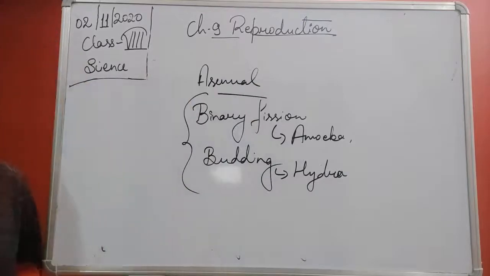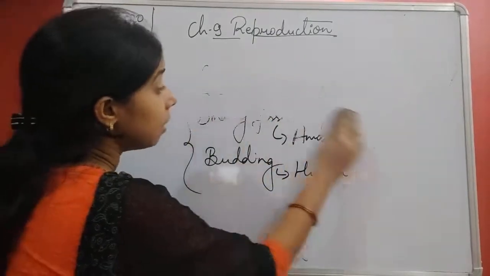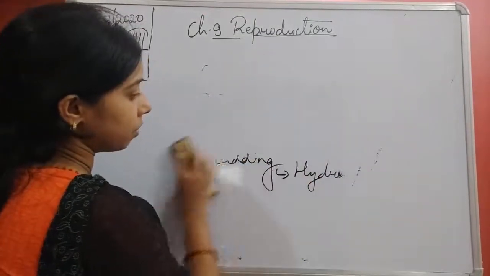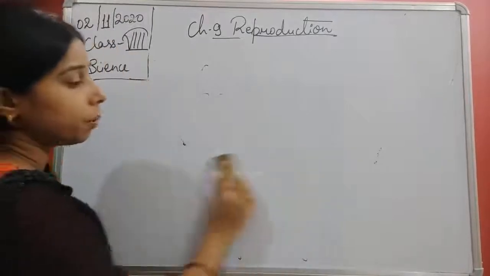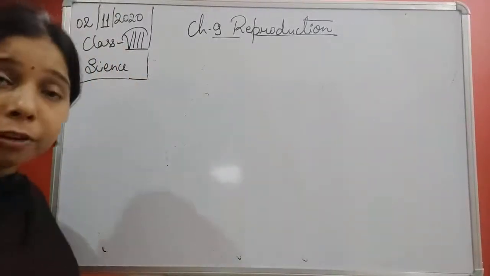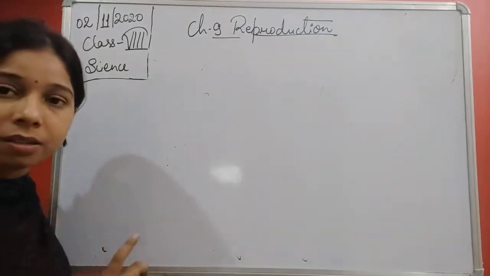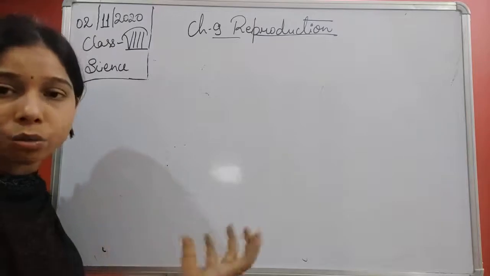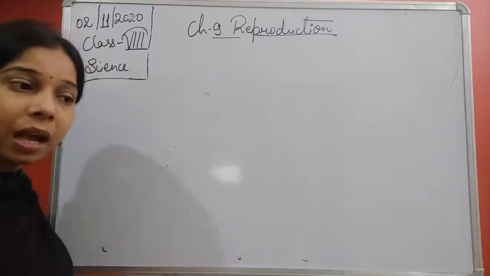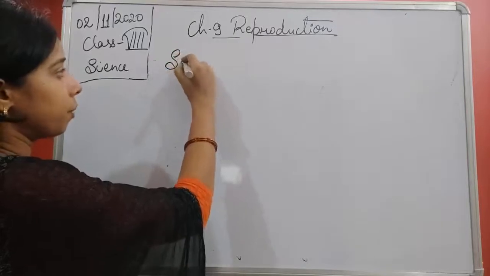Now, if we move on to the next mode of reproduction, that is sexual reproduction, students. What is sexual reproduction? Sexual reproduction is that mode of reproduction which involves both sexes in it, both the male and the female sex.